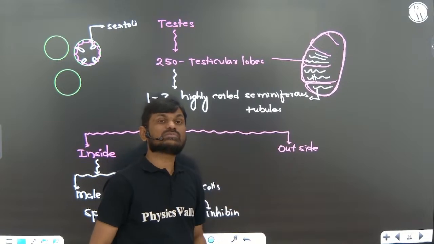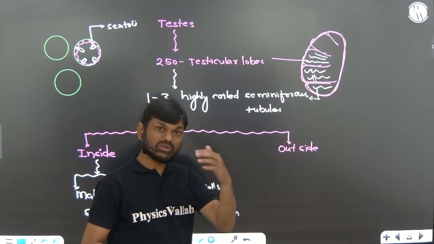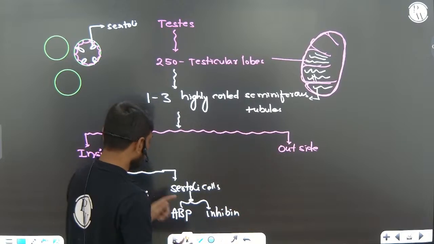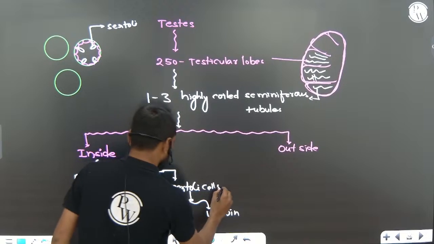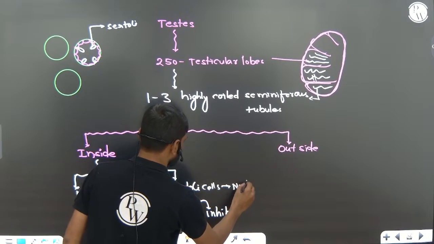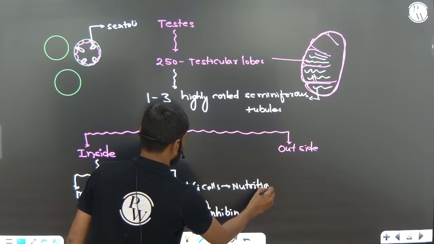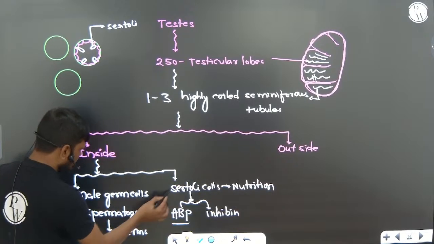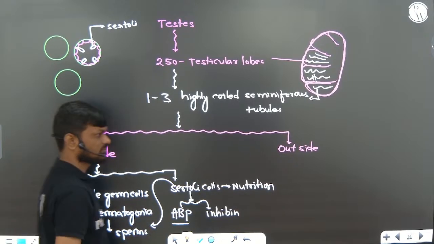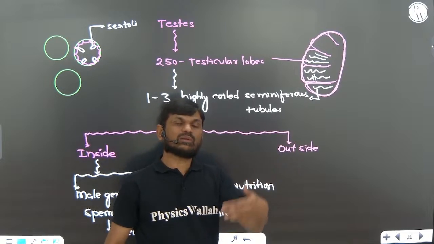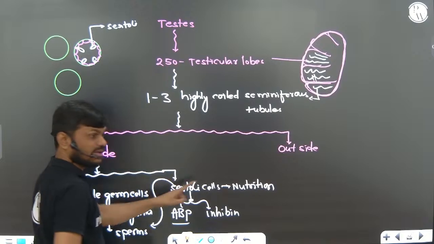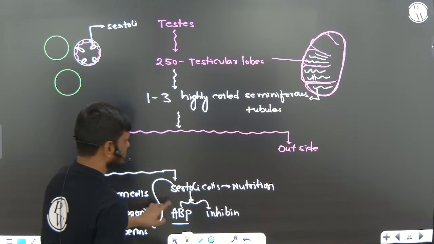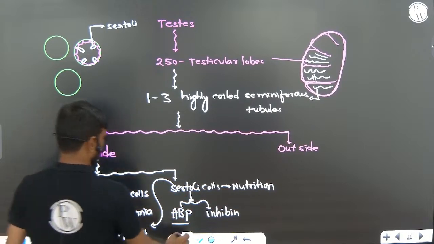That factor helps in spermatogenesis and spermiogenesis. Very, very important. And the main function of this cell is nutrition. They supply nutrition to the developing sperms. When male germ cells develop into sperms, they are nourished by the sertoli cells.